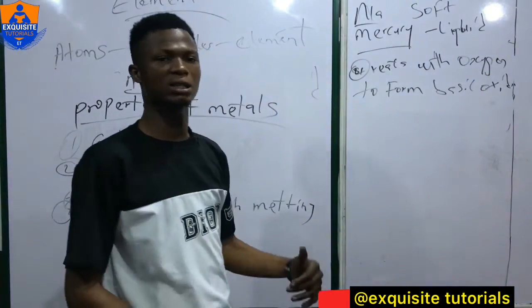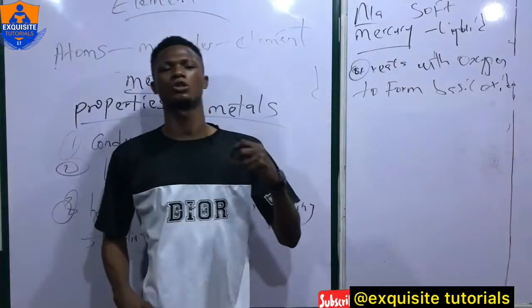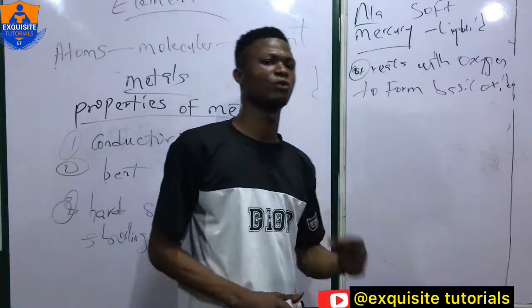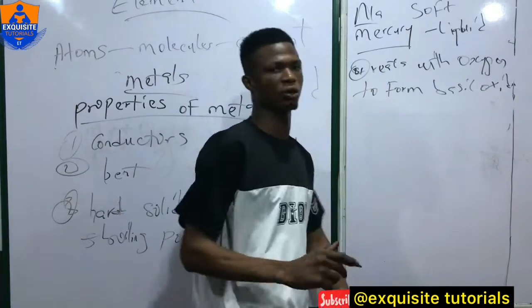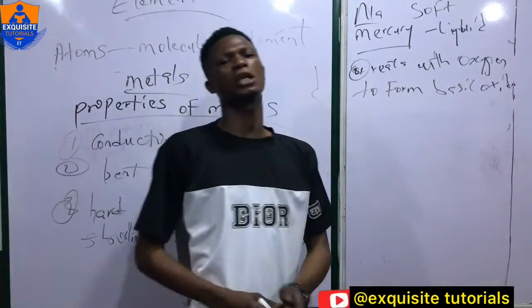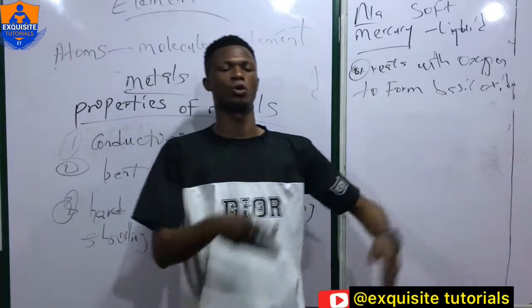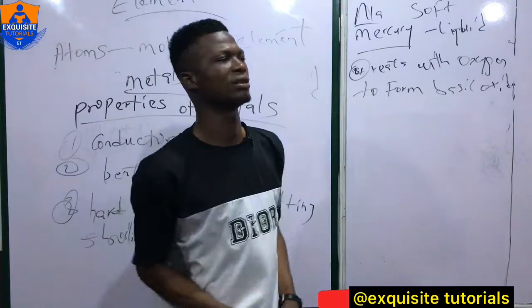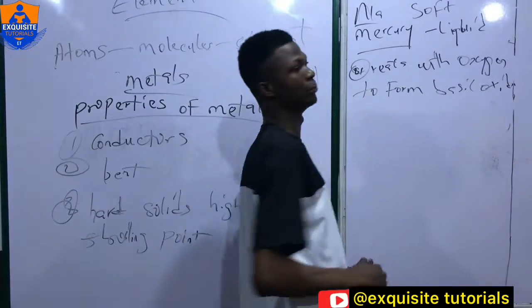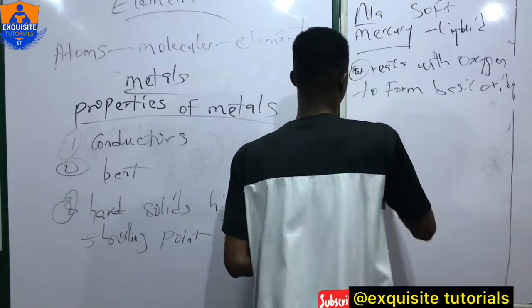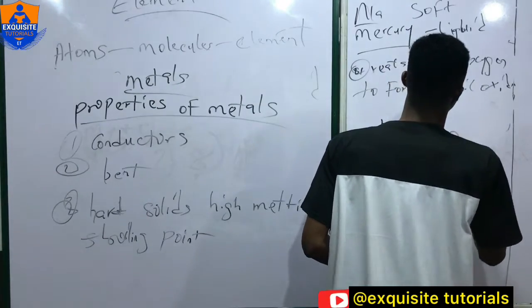But there are some metals which do not just form basic oxide, but they form amphoteric oxide. Now, what are amphoteric oxides? Amphoteric oxides are oxides which have both the characteristics of acid and at the same time the characteristics of base. Examples of amphoteric oxide are lead oxide and aluminium oxide.